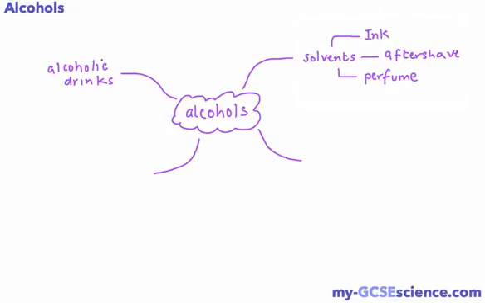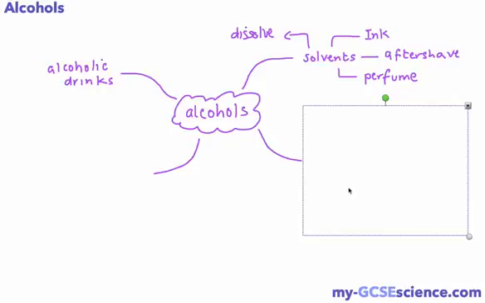For example, they are used as solvents, and solvents are substances that can dissolve chemicals. For example, if you've got a permanent ink marker, sometimes you may have made a mistake and written on a whiteboard with a permanent ink marker, and then you may have to run down to the science department to get a chemical to wash it off, and it's usually something that contains alcohol, because alcohol is a good solvent and it will dissolve that ink and remove it from the board. Other uses for alcohol as a solvent are in aftershave and in perfume, and in fact alcohols do have one or two other uses as well, but those are just a couple of examples.